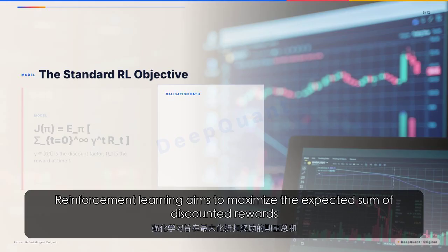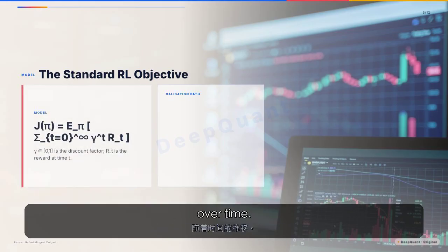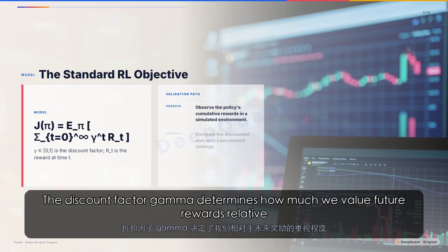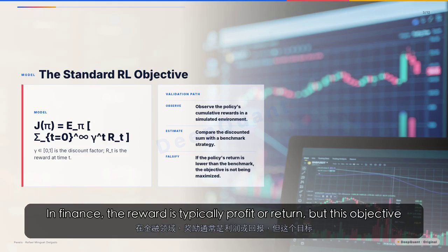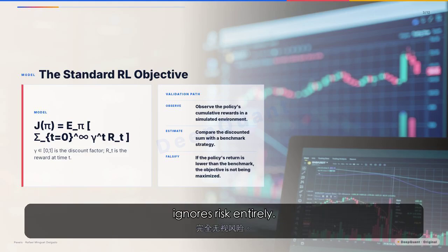Reinforcement learning aims to maximize the expected sum of discounted rewards over time. The discount factor gamma determines how much we value future rewards relative to immediate ones. In finance, the reward is typically profit or return, but this objective ignores risk entirely. That is why we need constraints.